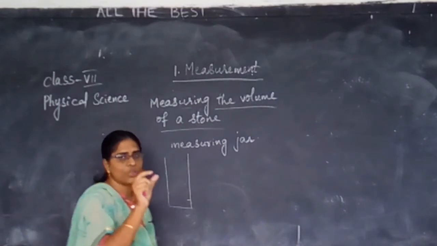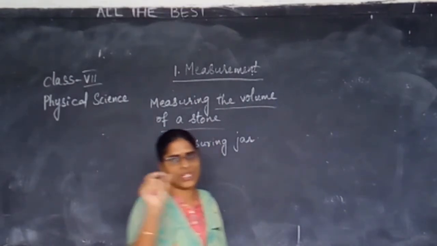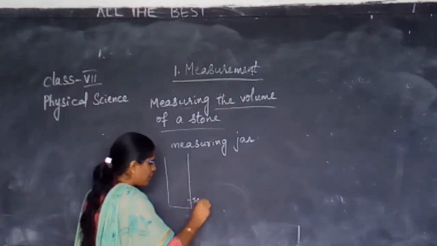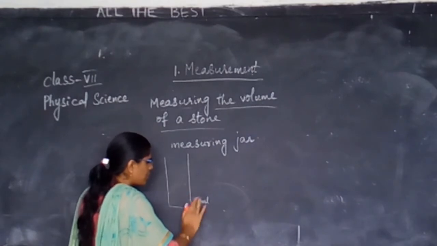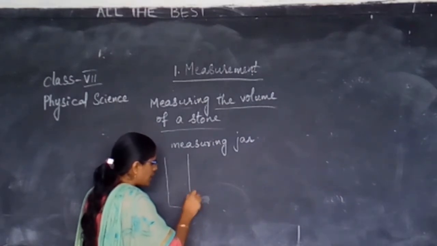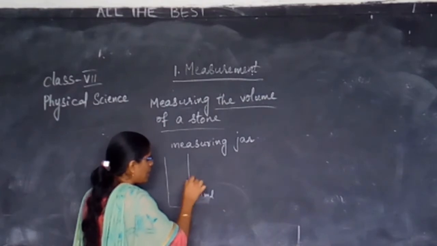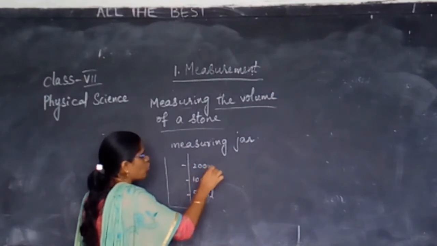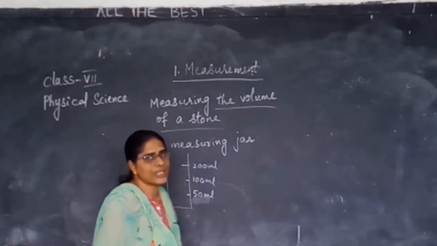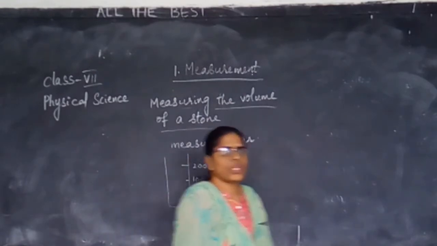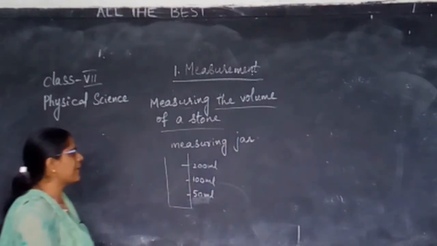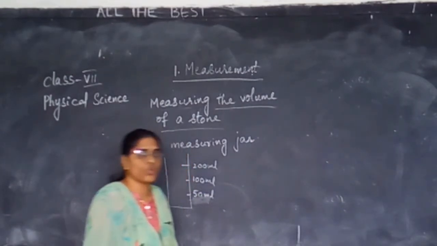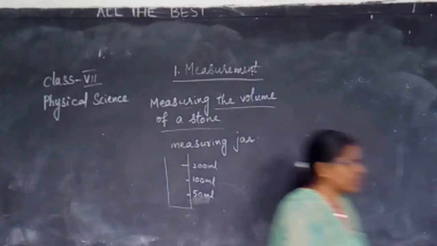As on a scale you see 1 centimeter, 2 centimeter, similarly on the measuring jar you will see 50 ml, 100 ml, 200 ml, like this. So on the measuring jar, the values will be there.